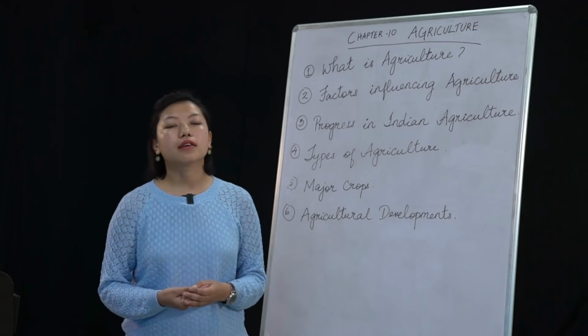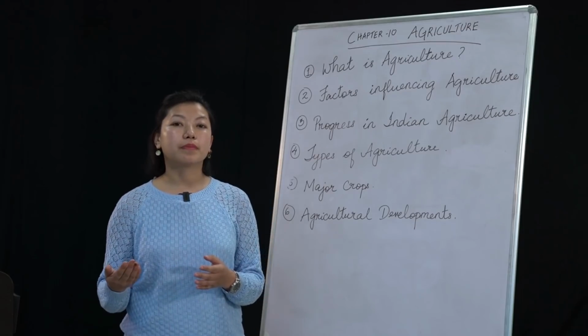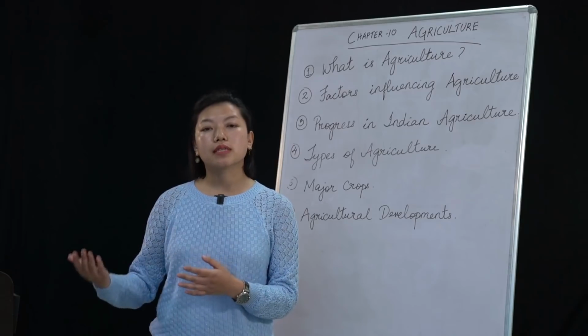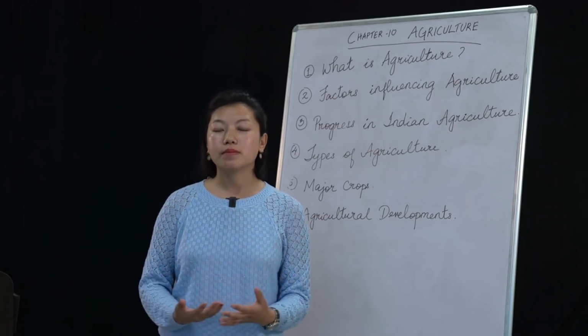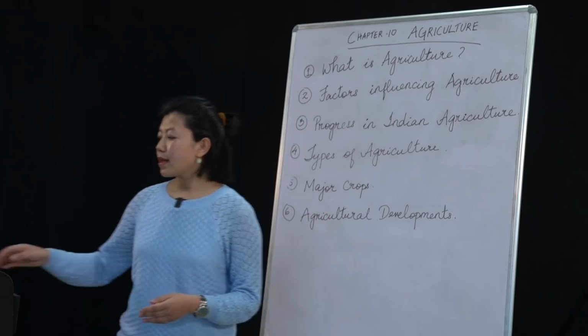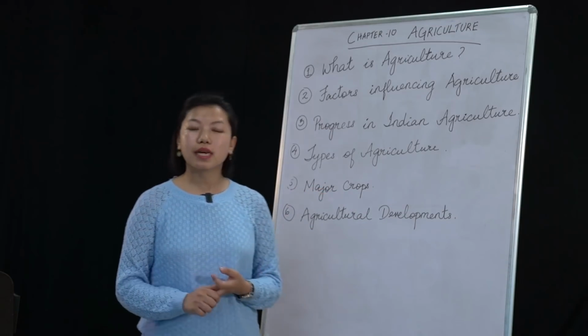And the name coffee came from a place called Kaffa. From that place it was first discovered, so it originated from Kaffa.